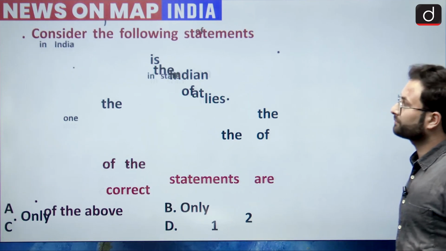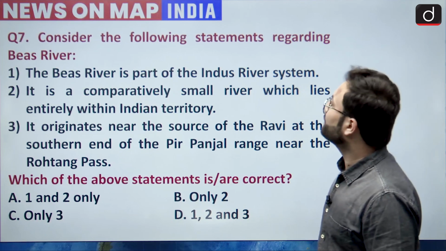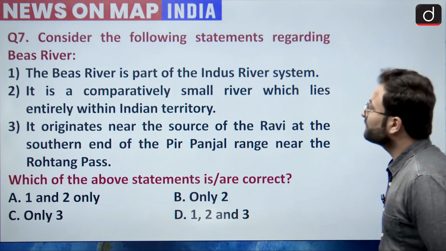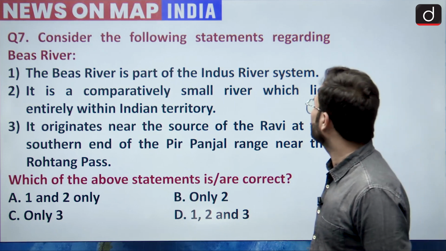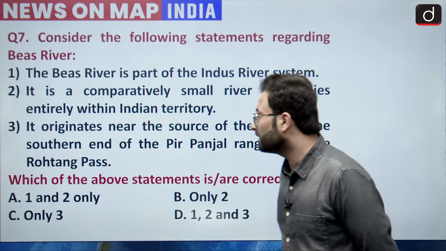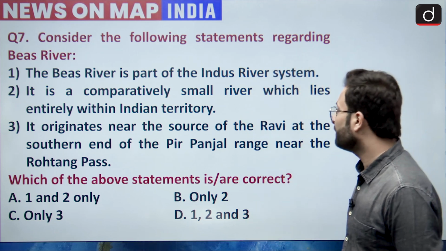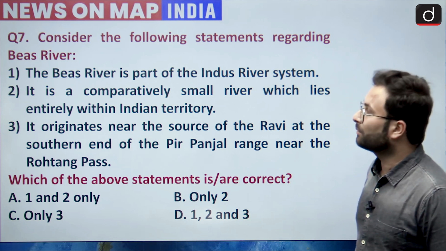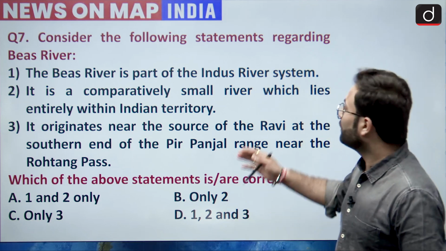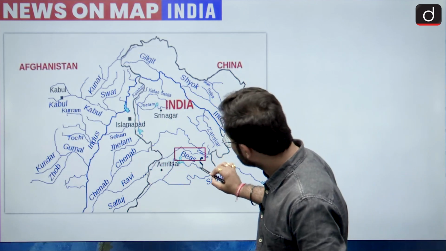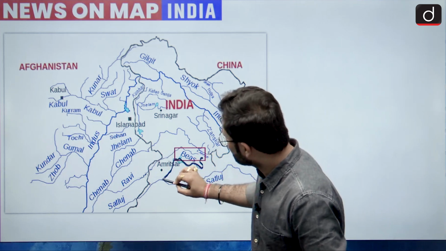Now question number 7. Consider the following statements regarding the Beas River, okay. Statement 1: the Beas River is part of Indus River system. It is a comparatively smaller river which lies entirely within the Indian territory. It originates near the source of Ravi at the southern end of the Pir Panjal range near the Rohtang Pass, okay. So basically when we are talking about this Beas River, here you can see in this particular area, here we have this Beas River, okay. So this is Beas River.